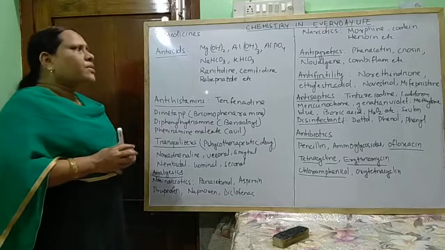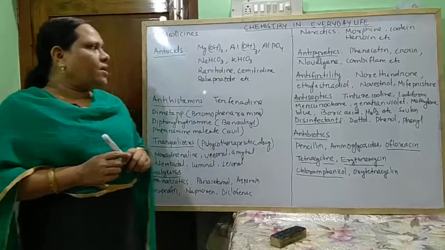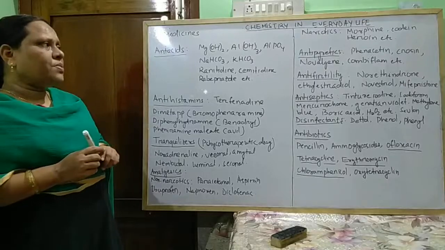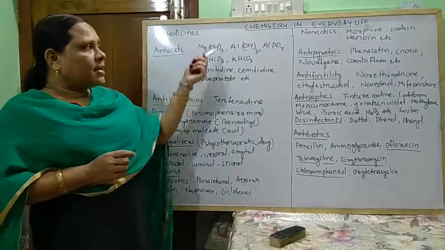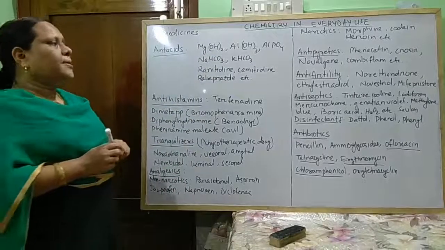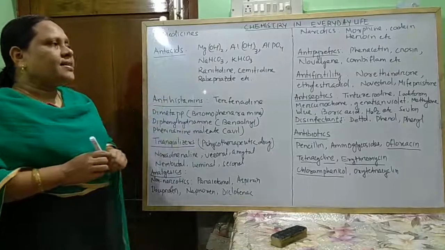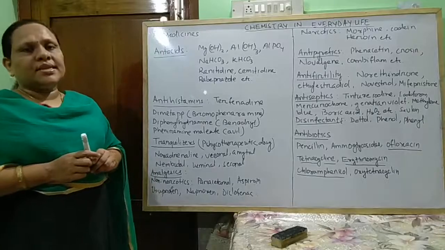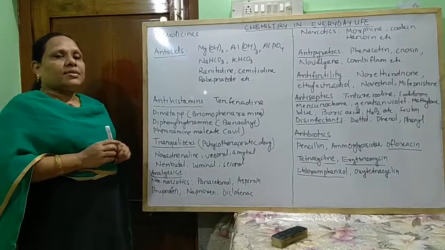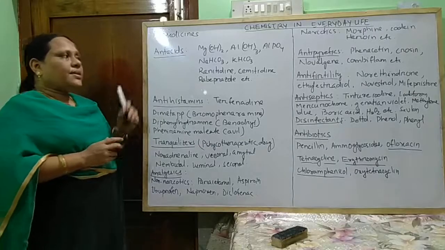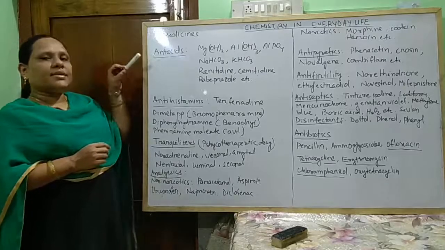Some commonly used antacids are magnesium hydroxide, aluminum phosphate, sodium bicarbonate, potassium bicarbonate, and Gelusil, which contains milk of magnesia or aluminum hydroxide, etc. Nowadays some antacids used are ranitidine, cimetidine, rabeprazole, etc. They maintain the pH level of the gastric juice and neutralize the excess acid secreted in gastric juice.